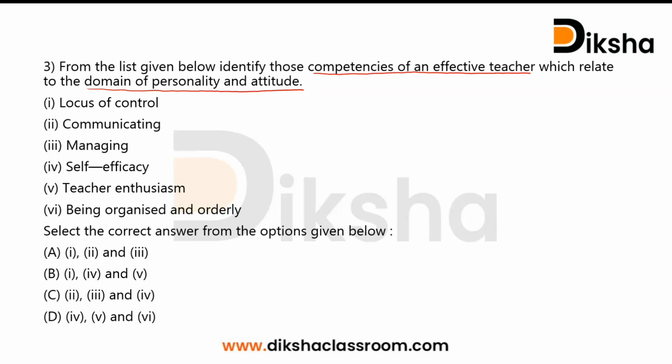All these options are very good necessities of an effective teacher, and all these are very important. But the question is about the competencies of an effective teacher which can be related to the domain of personality and attitude. So in fact, all these options are related to effectiveness of teaching, but you must select the options which can be considered as the domain of personality and attitude.